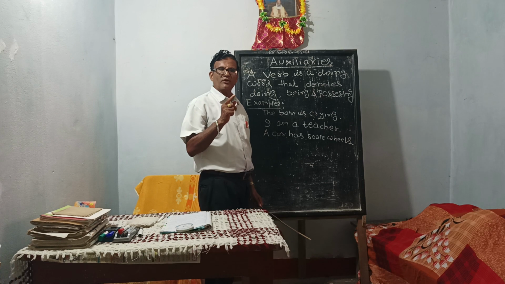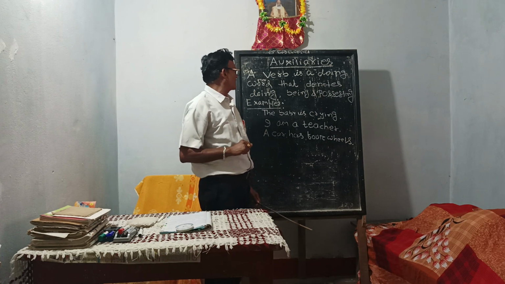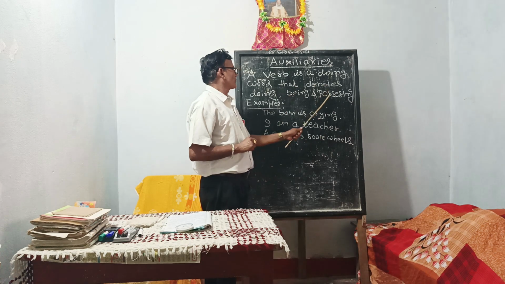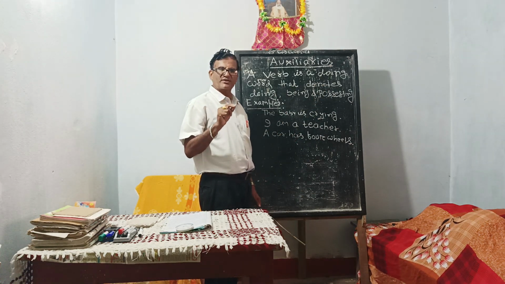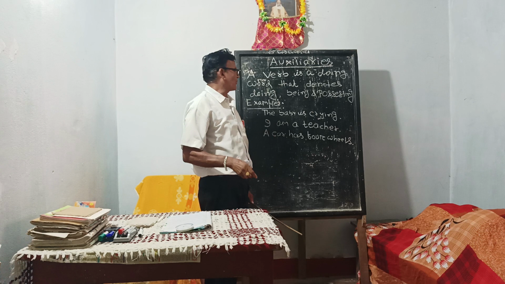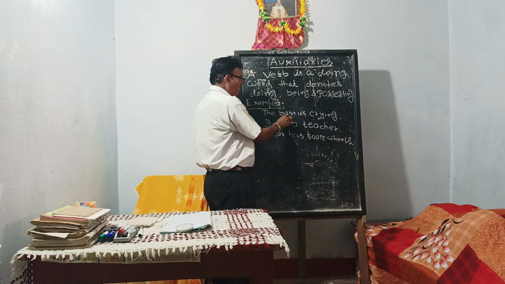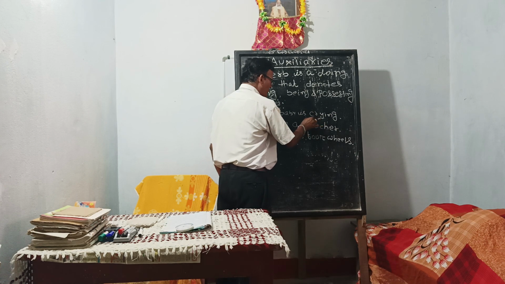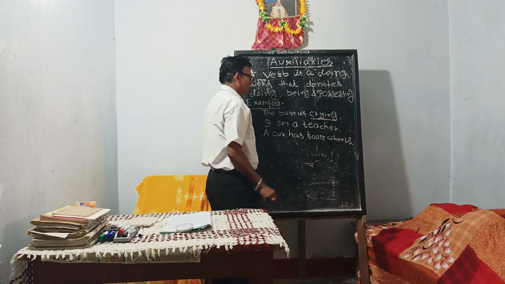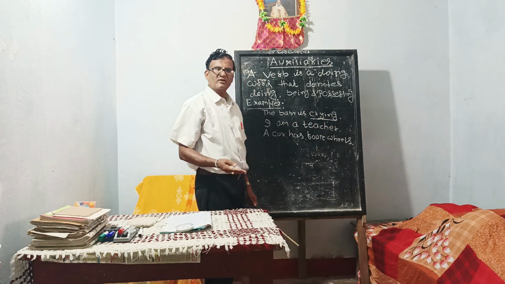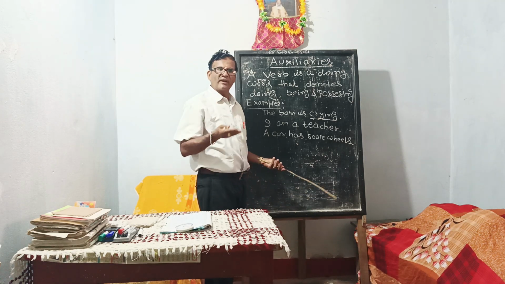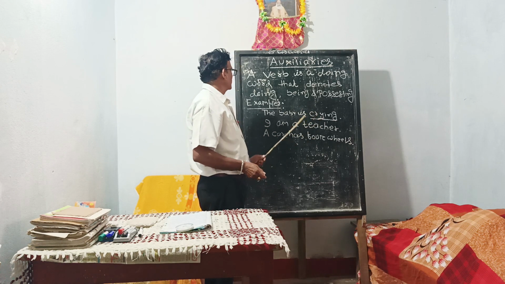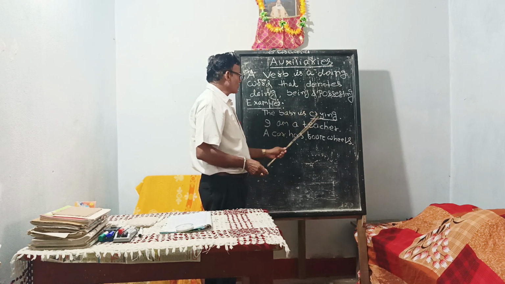A verb expresses three things: first doing, then being, then possessing. Let us give some examples to illustrate this point. The baby is crying. Here the verb crying shows an action. It is doing. So in "baby is crying", the verb denotes doing.